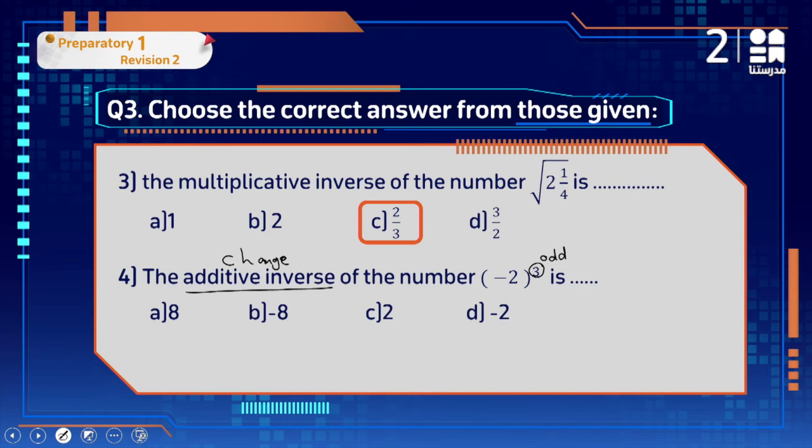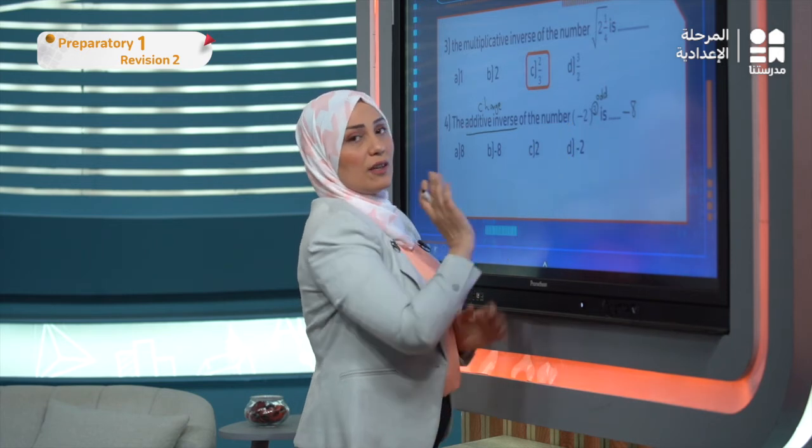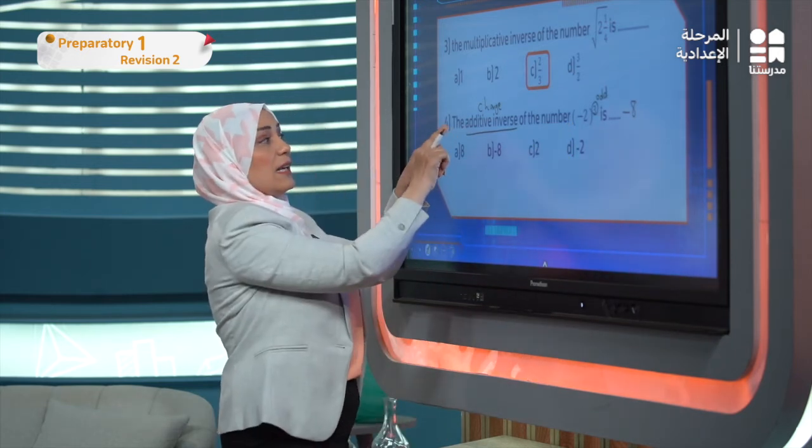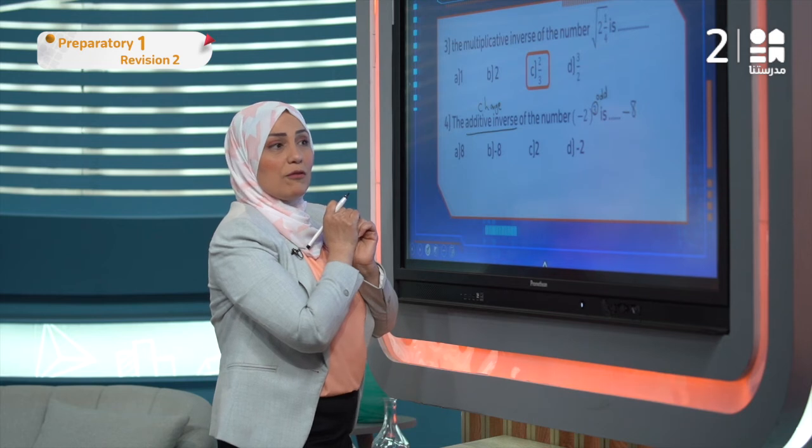And as we know, if we have odd exponents, the negative will stay negative as it is. Then 2 to the power of 3 is 2 times 2 times 2. It's not 6, it is 8. This is the value of it. I didn't answer yet. Now, additive inverse, how can we find it?